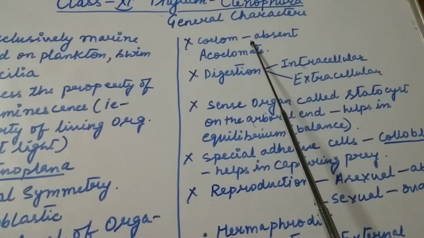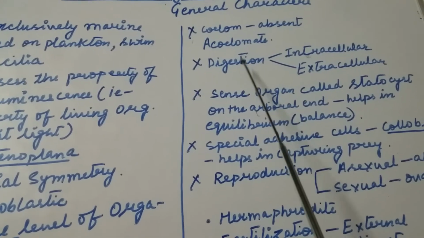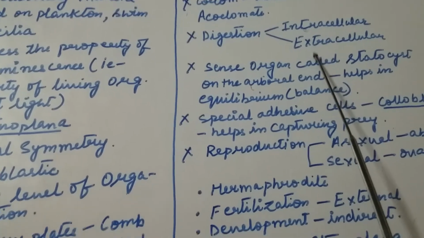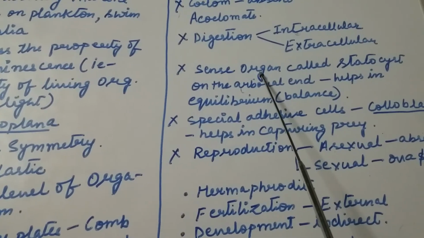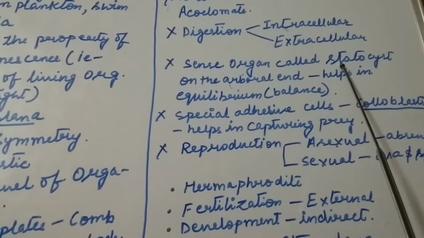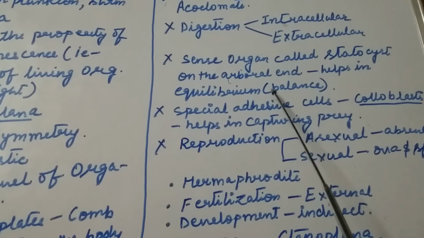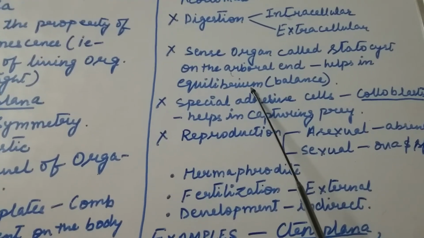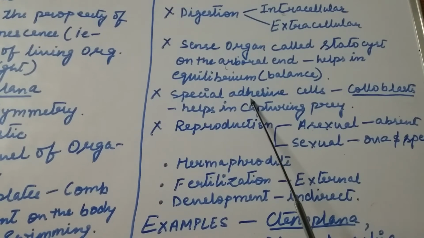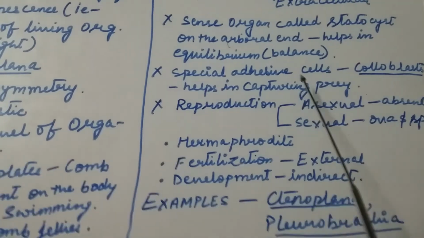Coelom is absent in the members of Ctenophora, so they are called acoelomate animals. Digestion is either intracellular or extracellular. There is a special sense organ called the statocyst, present on the outer surface of the body, which helps in balance or equilibrium. Other adhesive cells present on the body of the organism are colloblasts, which help in capturing prey.